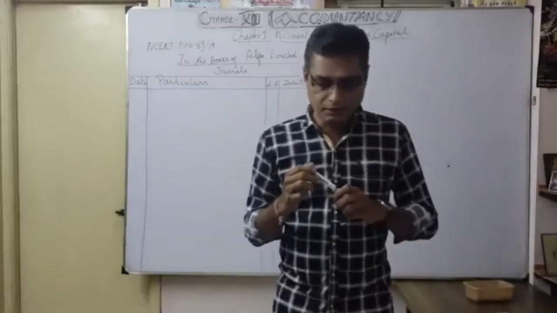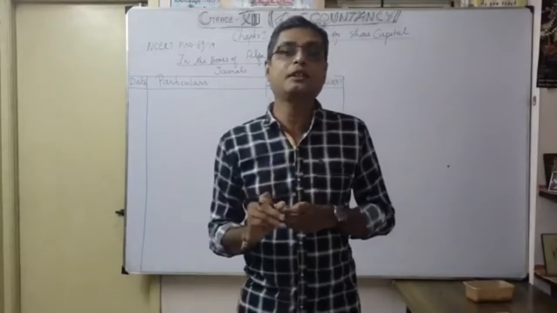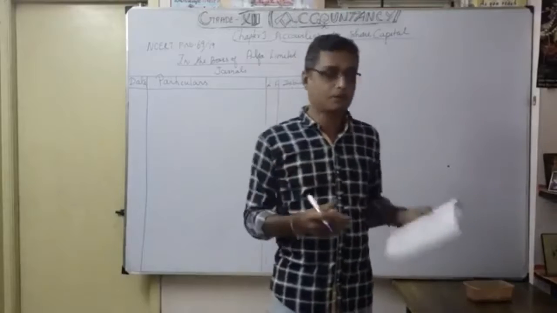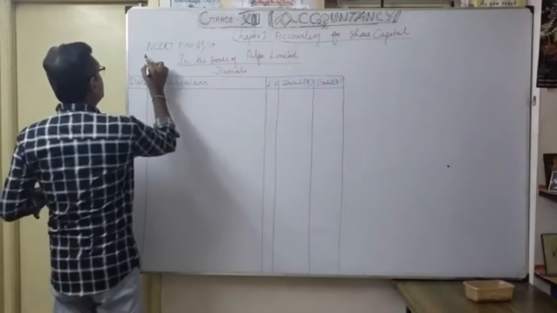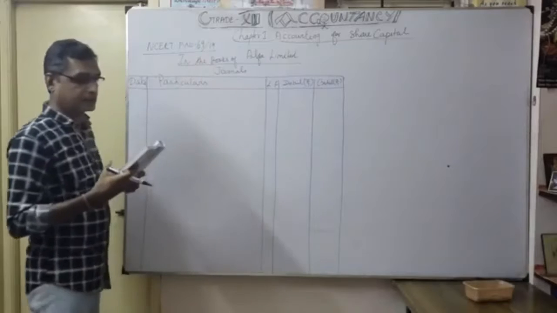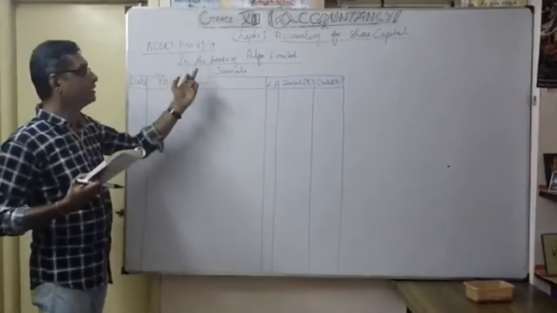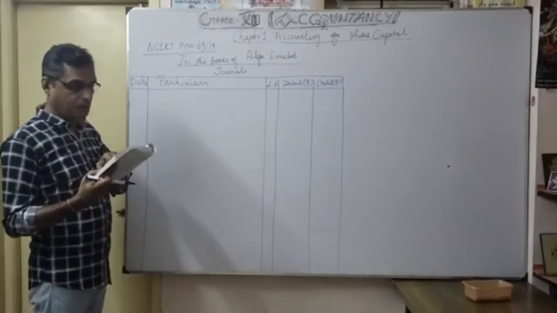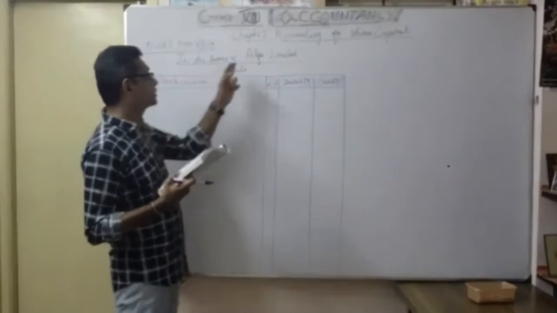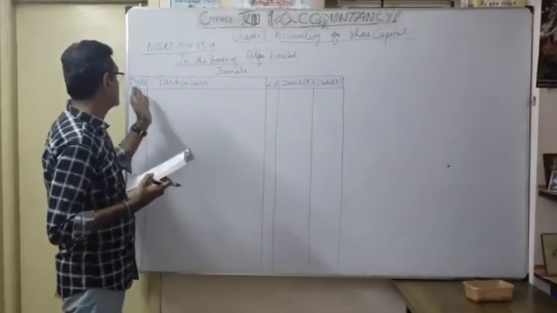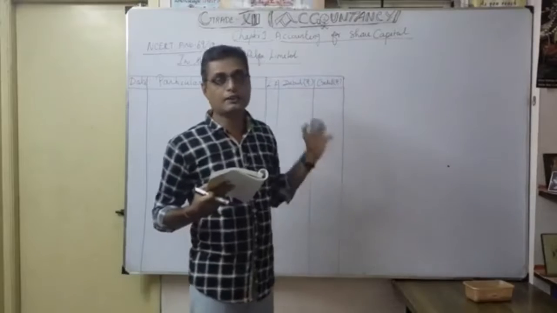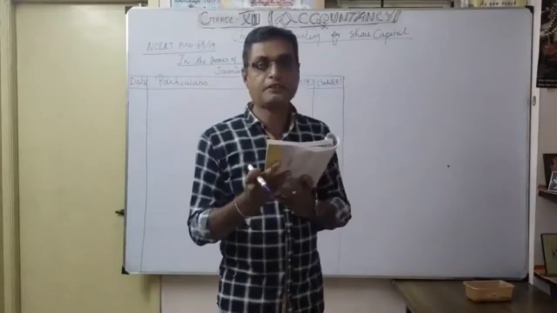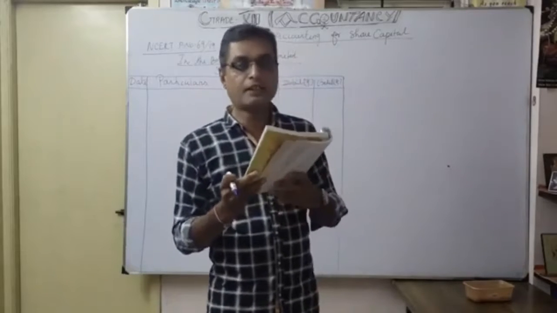So always write the synopsis, very, very important, before you start the work. Before that, you want to draw. I mentioned NCERT book page number 69, exercise number 19. So they asked the question to whom? Alpha Limited invited. So in the books of Alpha Limited, journal: date, particulars, ledger folio, debit and credit. You also do like this. Now according to the information you want to mention, how many applications were invited?